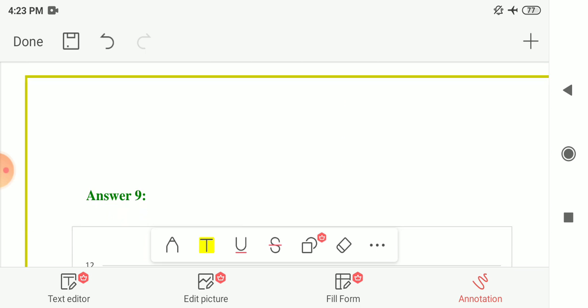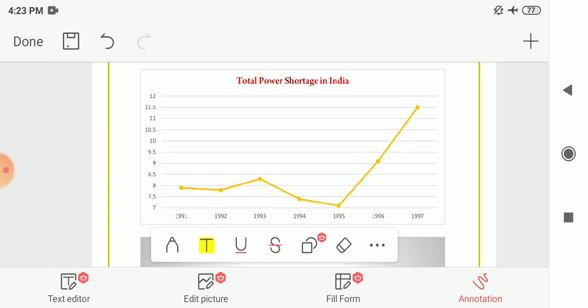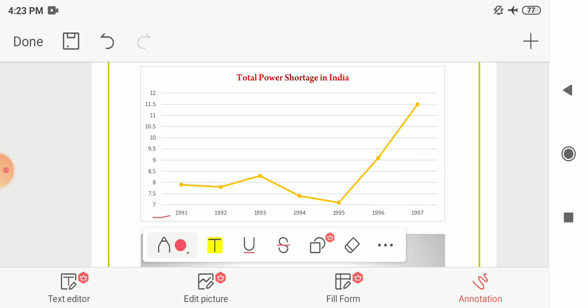So now let me show the graph. The total power shortage in India is shown to you here in the graph. On the x-axis, as we had discussed, the year is taken, that is 91, 92, 93 up to 97. On the y-axis, the percentage of shortage is taken, and on the x-axis 1 centimeter is equal to 1 year. On the y-axis we had taken 1 centimeter is equal to 0.5 percent. So it is shown to you 7, 7.5, 8, 8.5 up to 12.